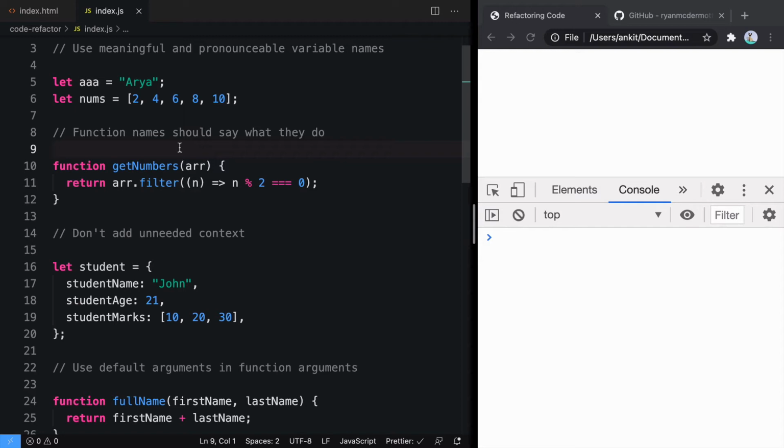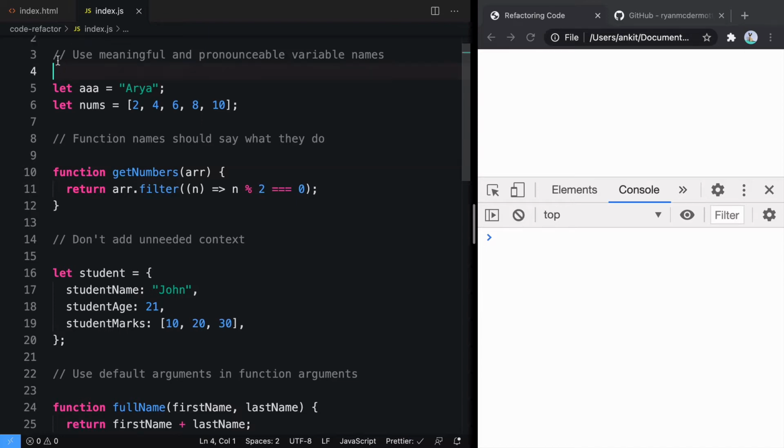In this video, we are going to go through some of the guidelines we should be using when we are writing code. Following these guidelines will make your code more readable, reusable, and easy to refactor. Remember, these guidelines are not rules, so it's a choice to follow them or not. But I would highly suggest to follow these guidelines because it will make your code cleaner by making it readable and reusable.